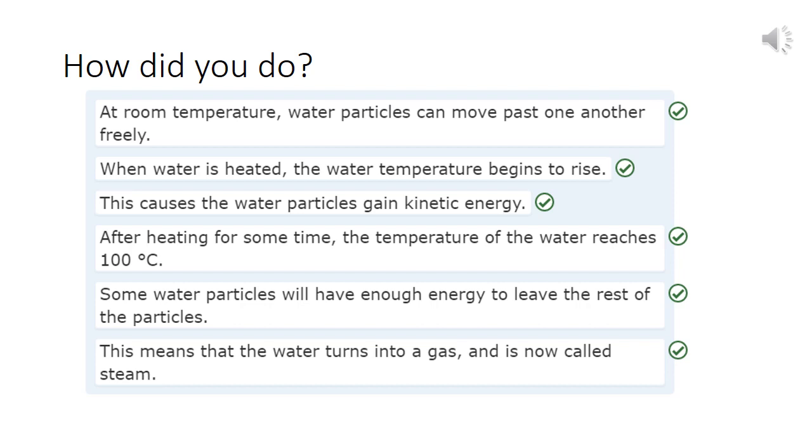When water is heated, the water temperature begins to rise. This causes the water particles to gain kinetic energy. After heating for some time, the temperature of the water reaches 100 degrees Celsius. Some water particles will have enough energy to leave the rest of the particles. This means that the water turns into a gas and is now called steam. So make sure you've got them in the right order, and take note of the temperature at which water will start turning into steam.